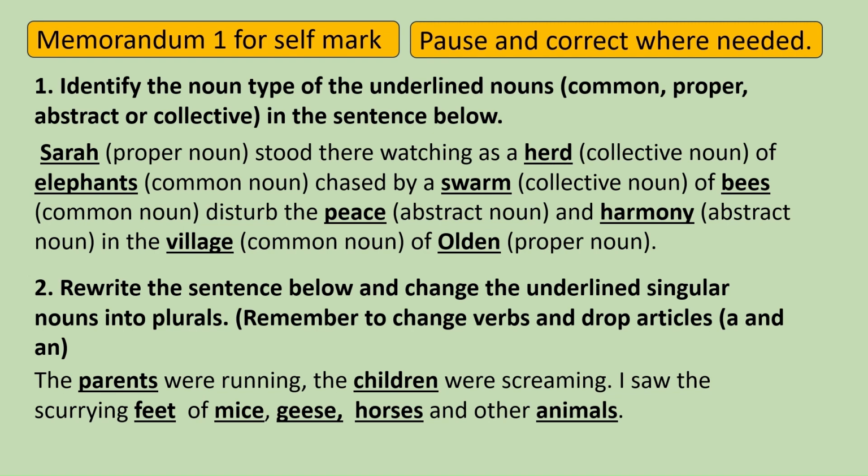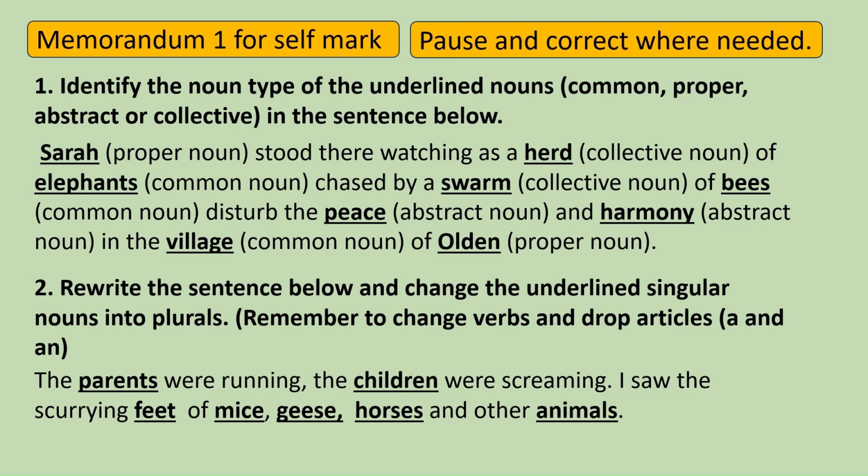1. Identify the noun type of the underlined nouns, common noun, proper noun, abstract noun, and or collective noun in the sentence below. Sarah, proper noun, stood there watching as a herd, collective noun, of elephants, common noun, chased by a swarm, collective noun, of bees, common noun, disturbed the peace, abstract noun, and harmony, abstract noun, in the village, common noun, of Olden, proper noun.